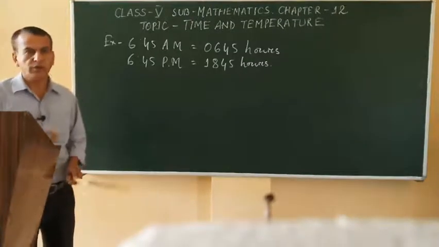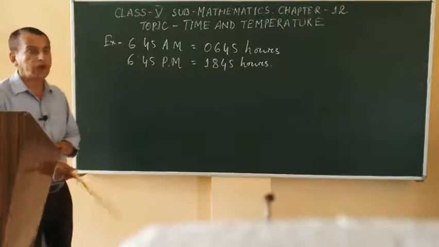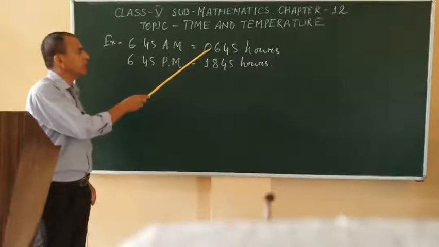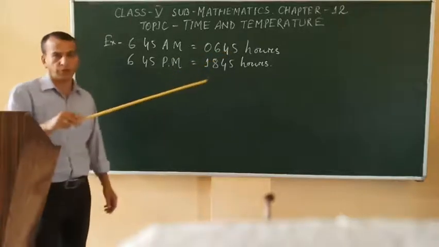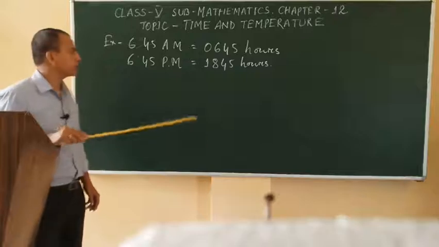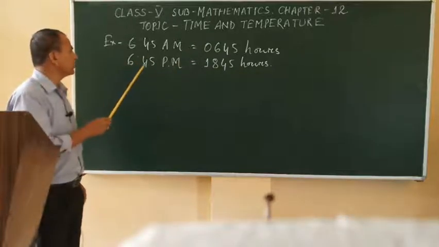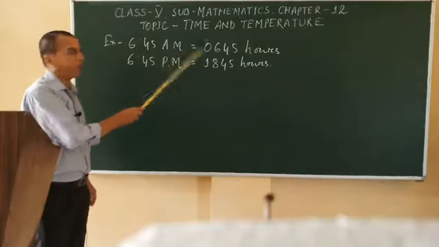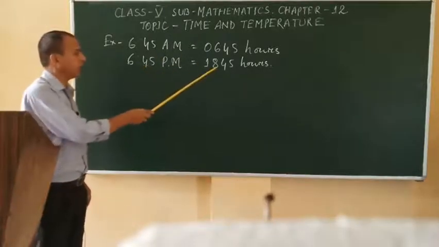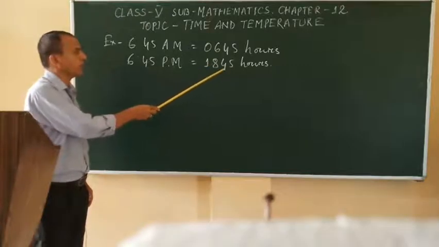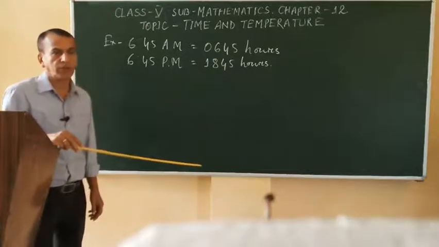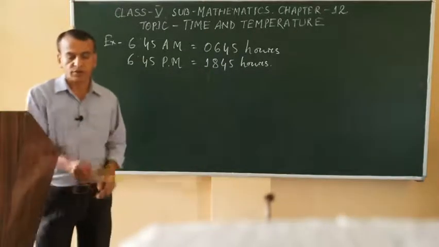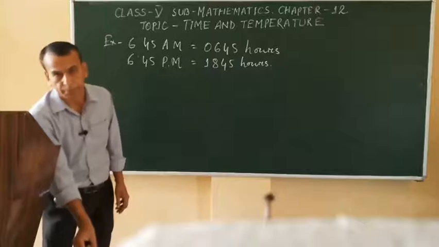So, for example, 6:45 am means 06:45 hours. Same way, 6:45 pm means we have to add 12 here, so 18:45 hours. 18 hours 45 minutes means 18:45 hours. It is the 24-hour system.